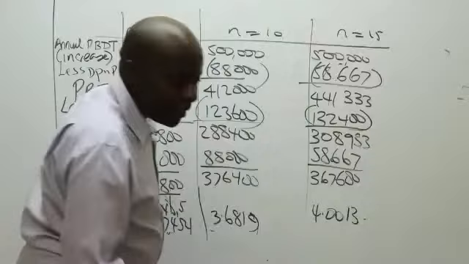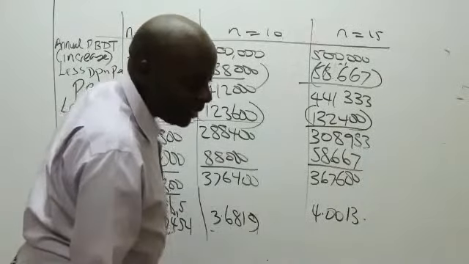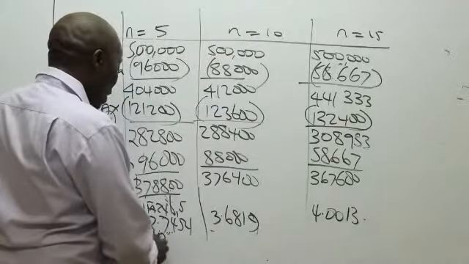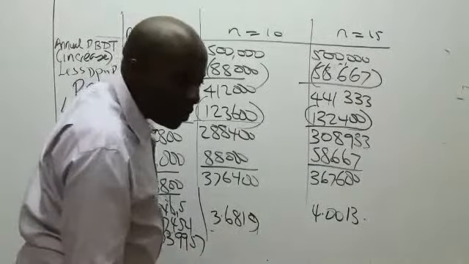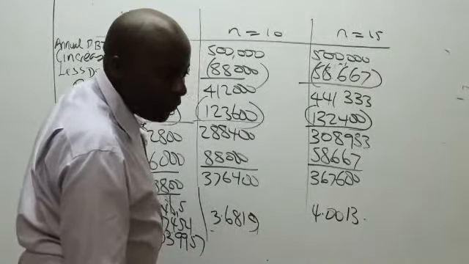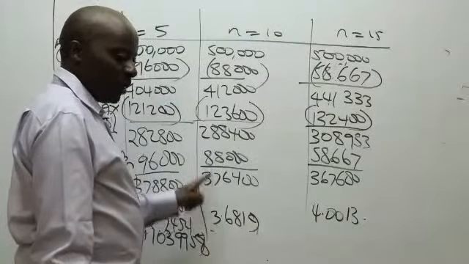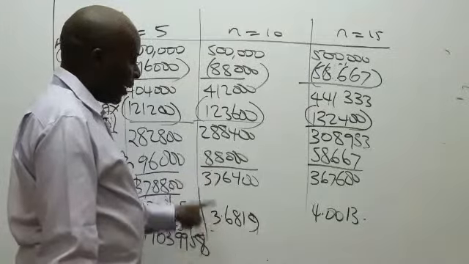I can see 103.9957. Let me even put whole numbers: 104. How about the second one? This times this. Please give me a whole number.